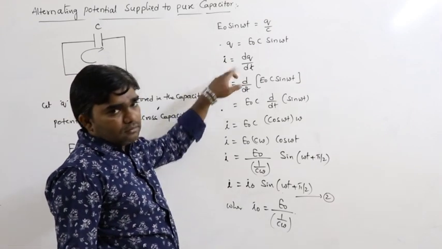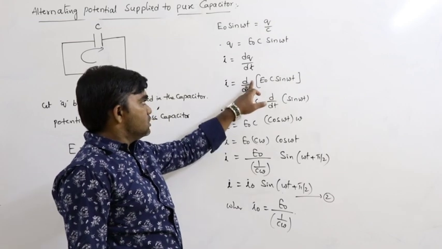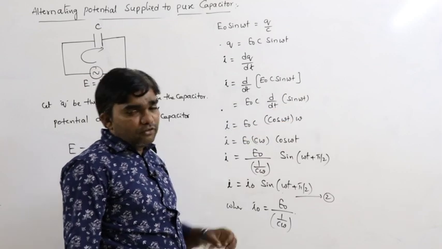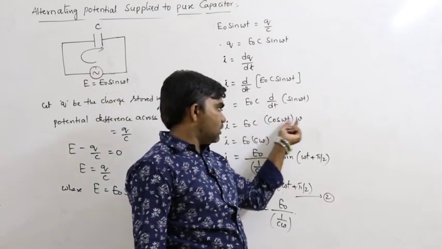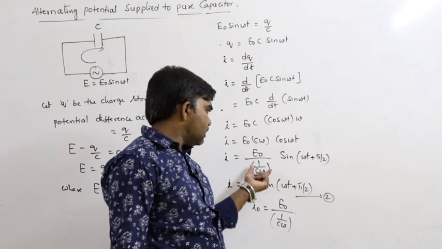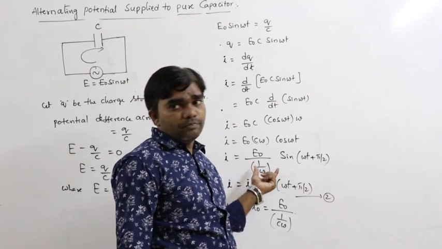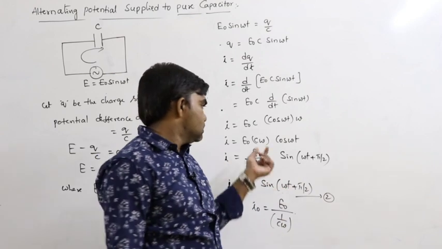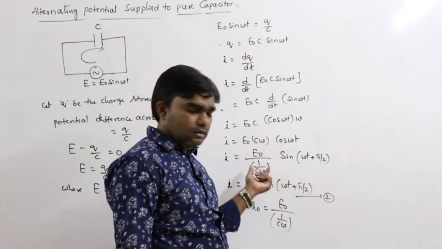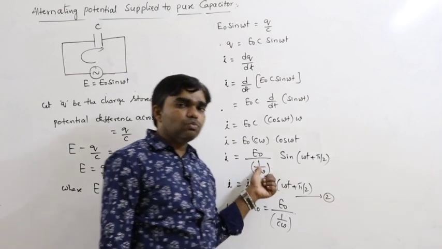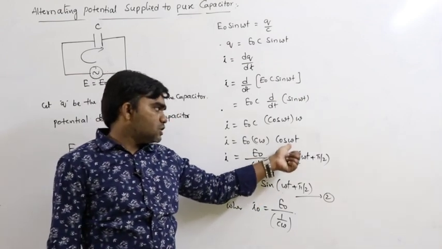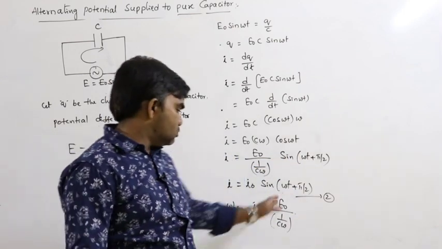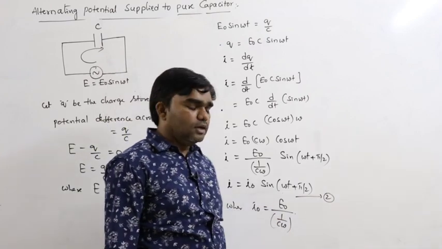But we know current is equal to the rate of flow of charge. So, d by dt of E naught C sin omega t. The differentiation of sin omega t can be written as cos omega t into omega. But here, why are we writing it as 1 by C omega? While calculating the current, it can be written as potential by resistance, so this C omega must be in the denominator. That is why we can write it as 1 by C omega. Cos omega t can be written as sin of omega t plus pi by 2. So, based on this, I naught is equal to E naught by 1 by C omega.